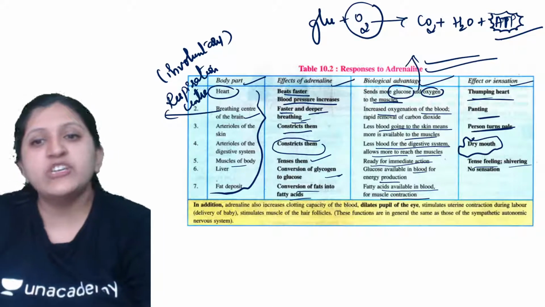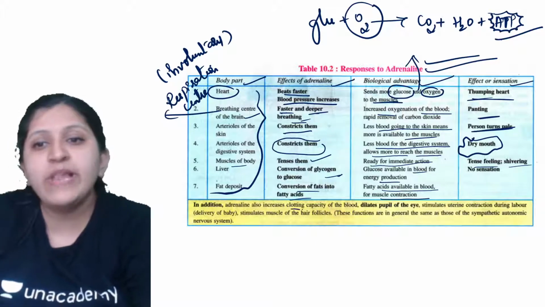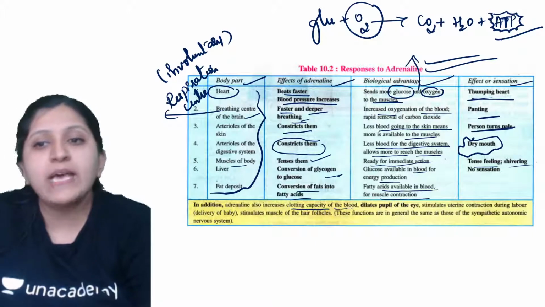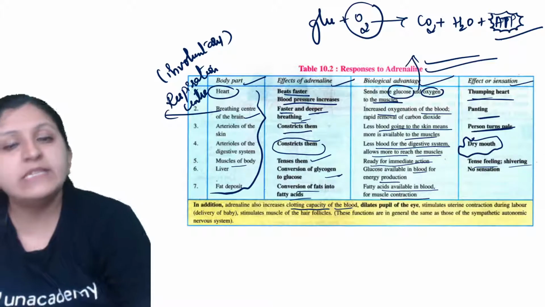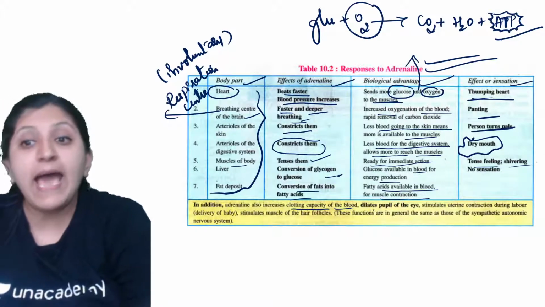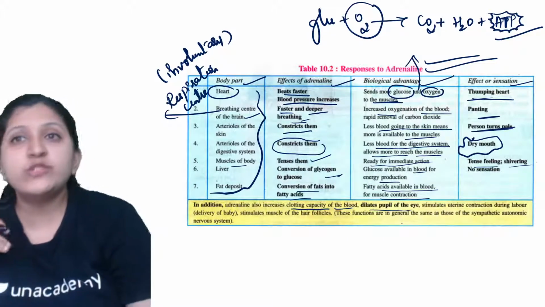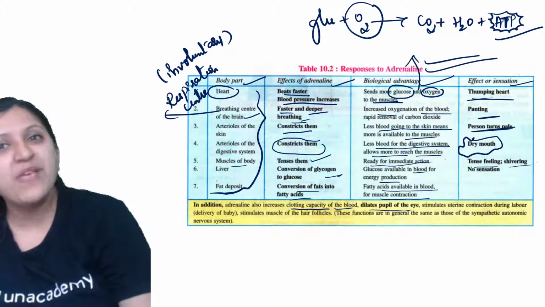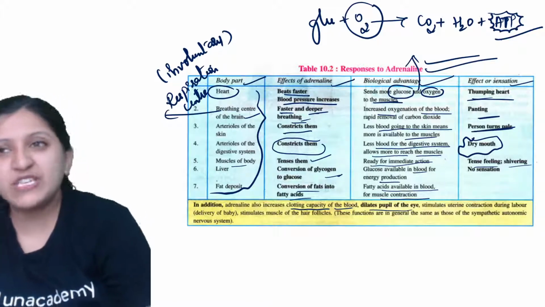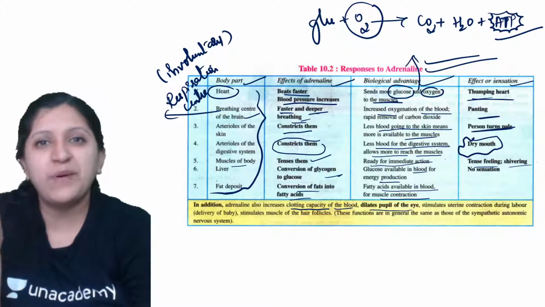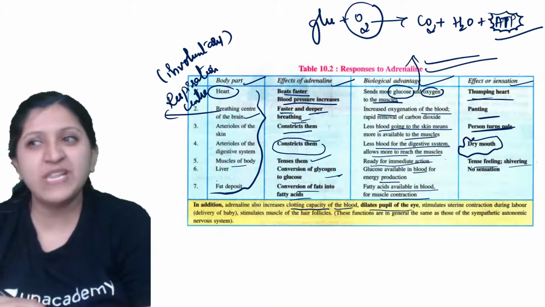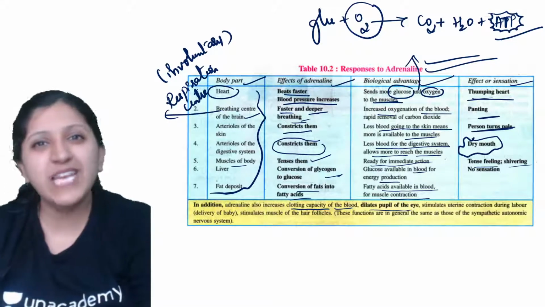In addition, adrenaline will also increase the clotting capacity of the blood, and dilates the pupil of the eye. Since you are going to perform actions like running and fighting, enough light has to be there so that you can see things clearly.